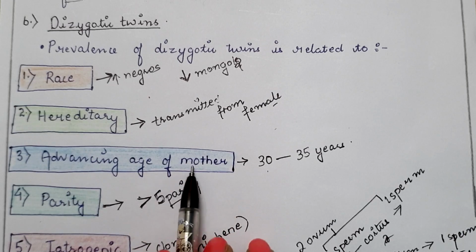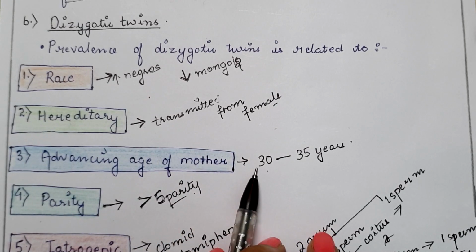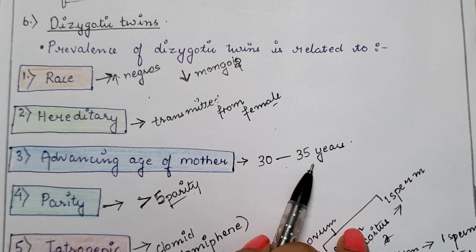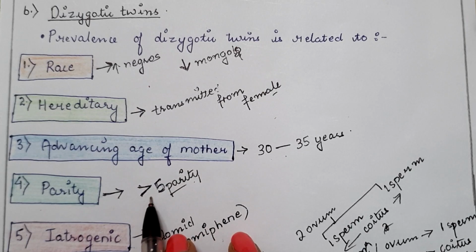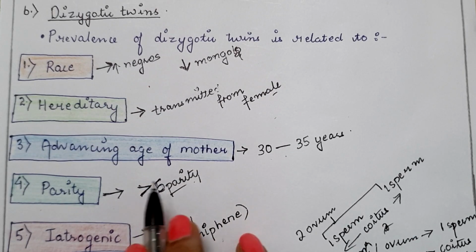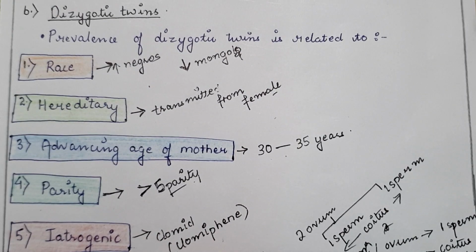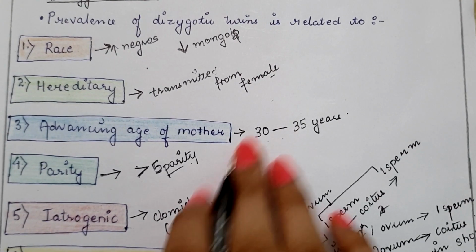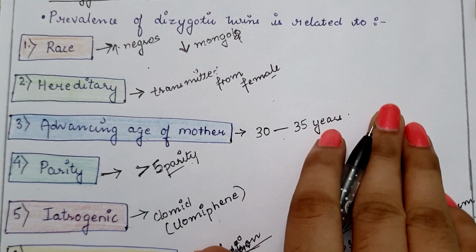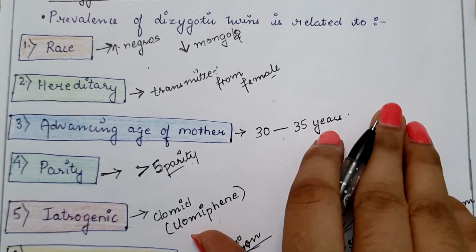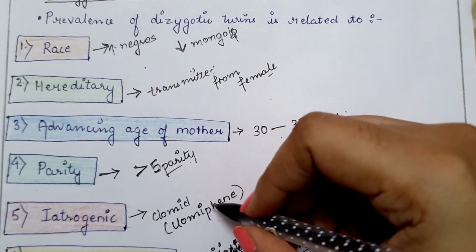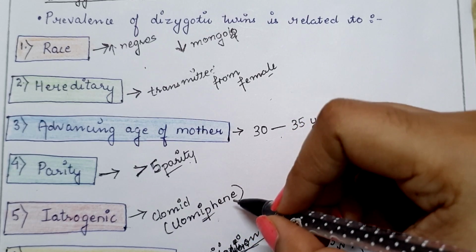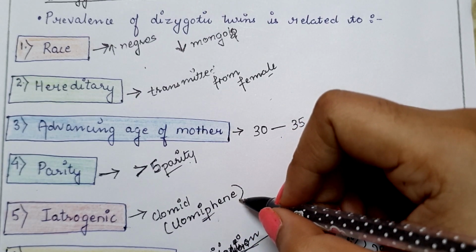Next is advancing age of mother. If the mother conceives within the age of 30 to 35 years, there are more chances of having dizygotic twins. Next is parity. If the woman is pregnant more than 5 times, that might increase the chances of having dizygotic twins. Next is iatrogenic, when the woman consumes drugs which enhance ovulation, that is, drugs used for induction of ovulation, for example Clomid, that is clomiphene, which is considered to be a cause of having dizygotic twins.